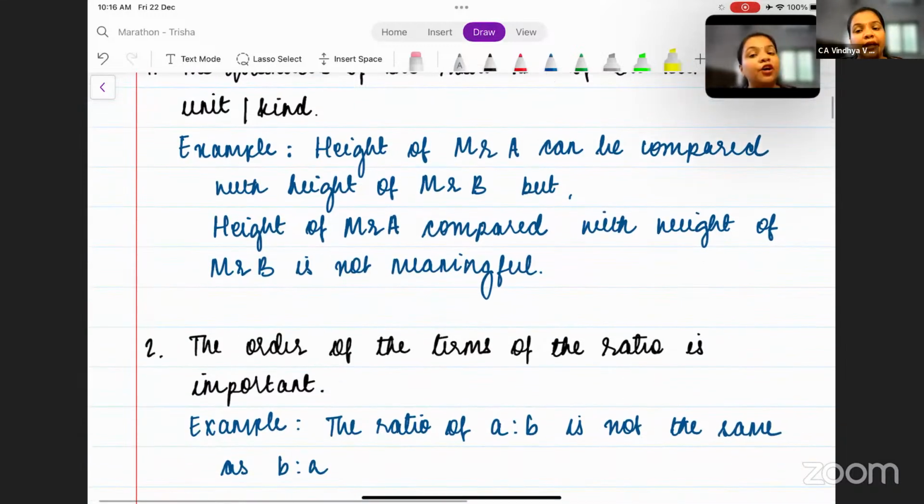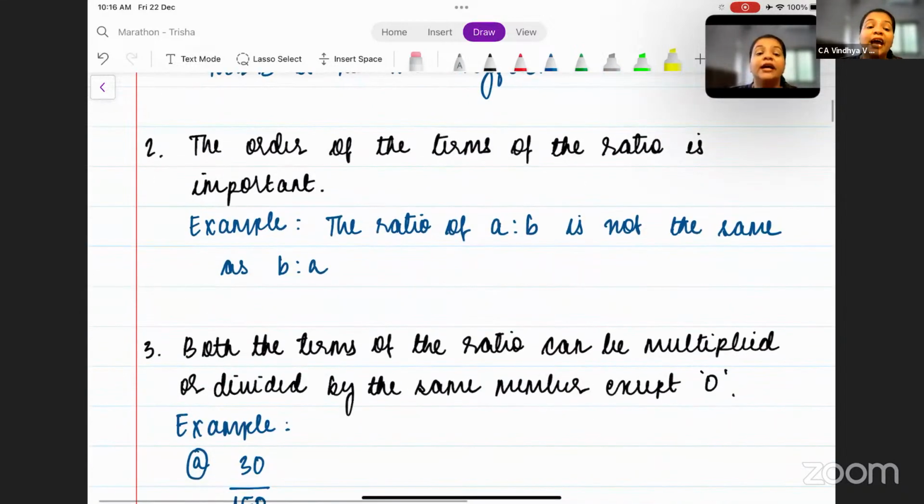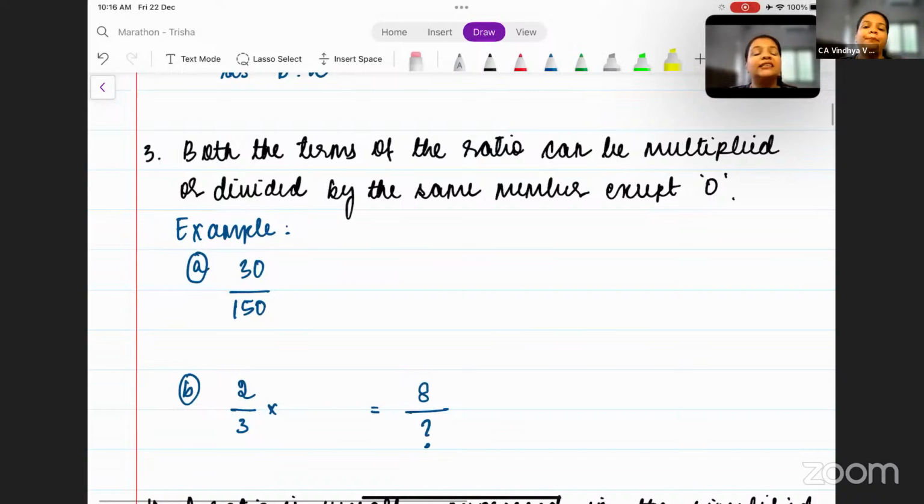Moving on to the next note, both the terms of the ratio, that is A and B, can be multiplied or divided by the same number except 0. Both the terms. So you cannot be partial here. I like the first term, so I will only multiply the first term. I do not like the second term, so I will not multiply it with any number. No, that is not the case. Both the terms.